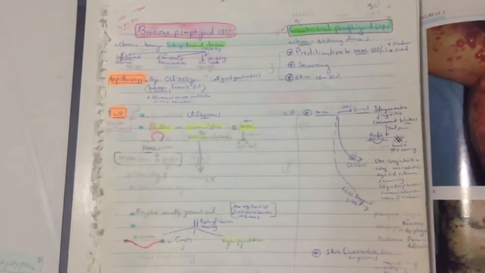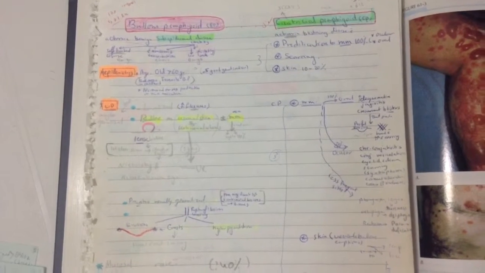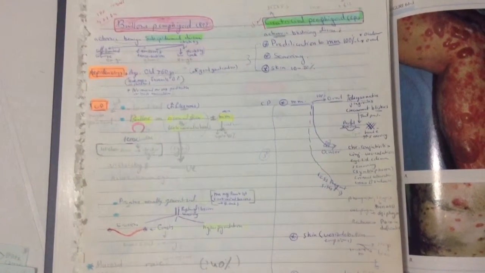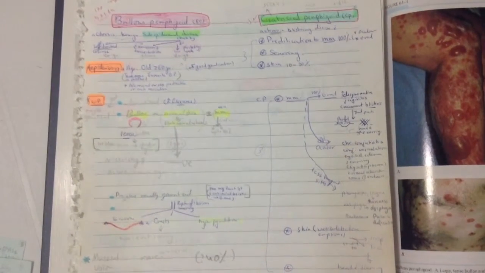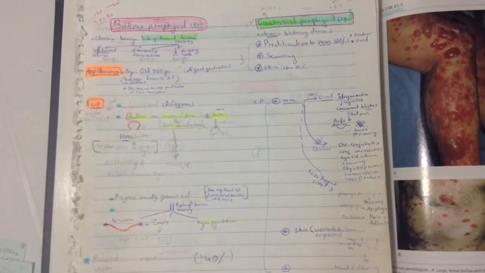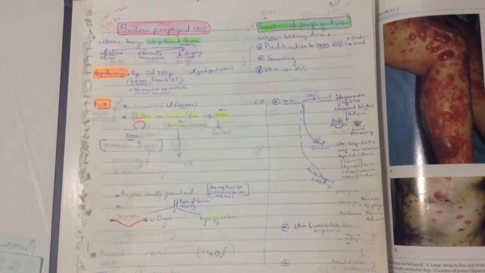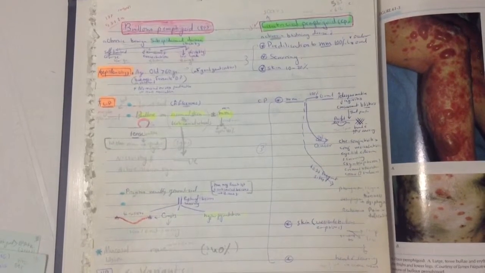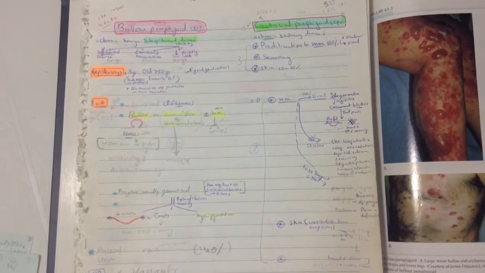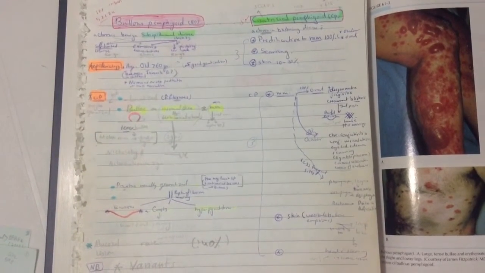Localized at the flexures, but sometimes generalized, tense bullae. They occur on normal skin and on urticarial wheals, with or without mucous membrane involvement, up to 40%. So it is tense bullae on normal skin and urticarial wheals. There are erosions and crusts, and they heal by hyperpigmentation.